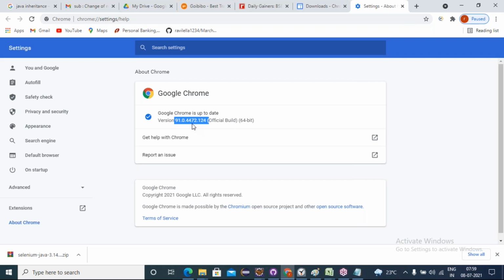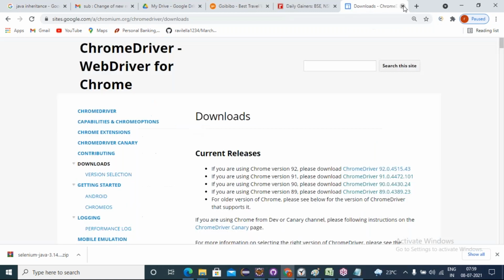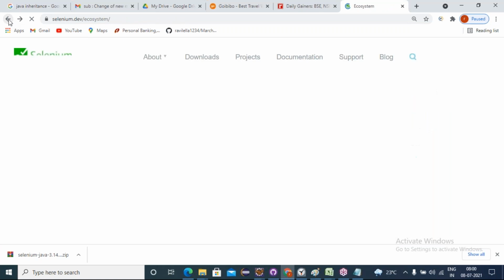If I'm using Chrome browser 84, we have to download the 84 supported drivers only. Mine is 91, so if you use Chrome 91, please download these drivers. If you are using 89, then download the 89 drivers. Understanding or not? Okay, now come back.